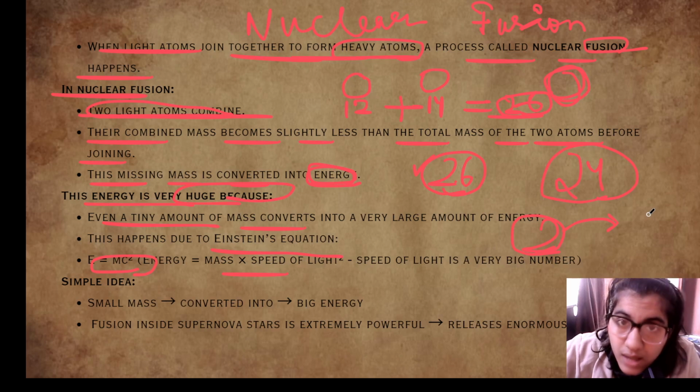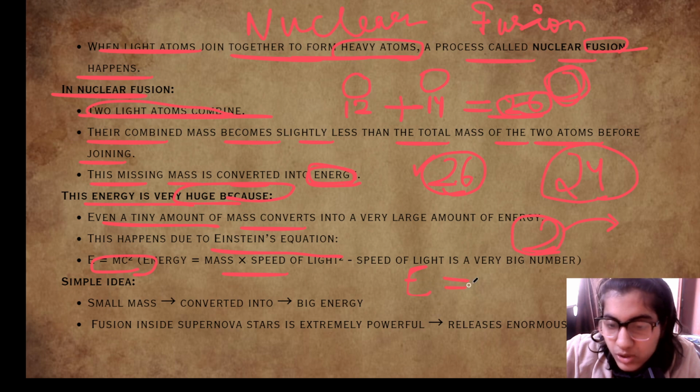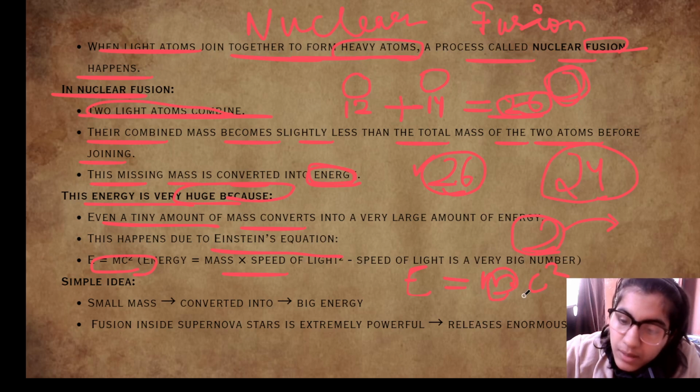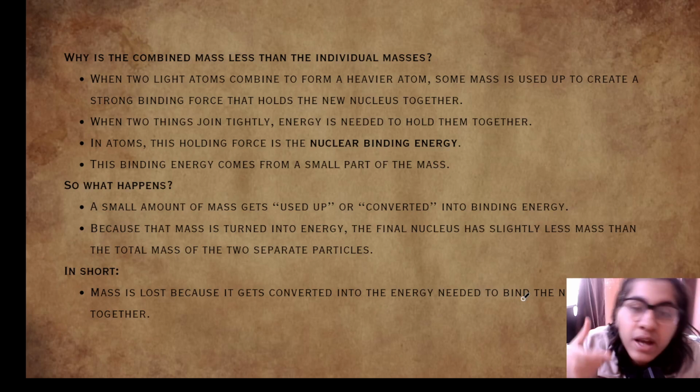Why? In the equation E = mc², the mass is multiplied by c squared, and the speed of light is about 3 × 10^8 meters per second. The square of this times the mass becomes a very huge number.